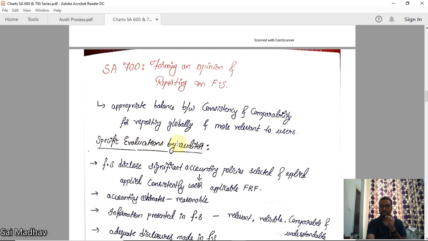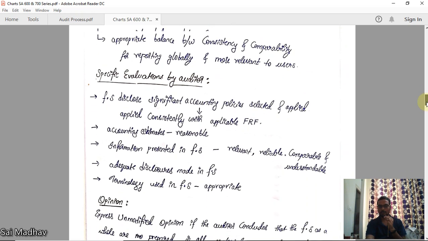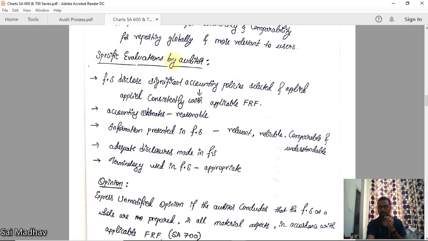Now, specific evaluations by the auditor. What should the auditor do? He should specifically evaluate the following things. First, whether the financial statements disclose the significant accounting policies selected and applied, applied consistently with the applicable FRF. We already discussed what the applicable FRF is for that particular entity. He should check whether significant accounting policies are selected and applied consistently with the applicable FRF.